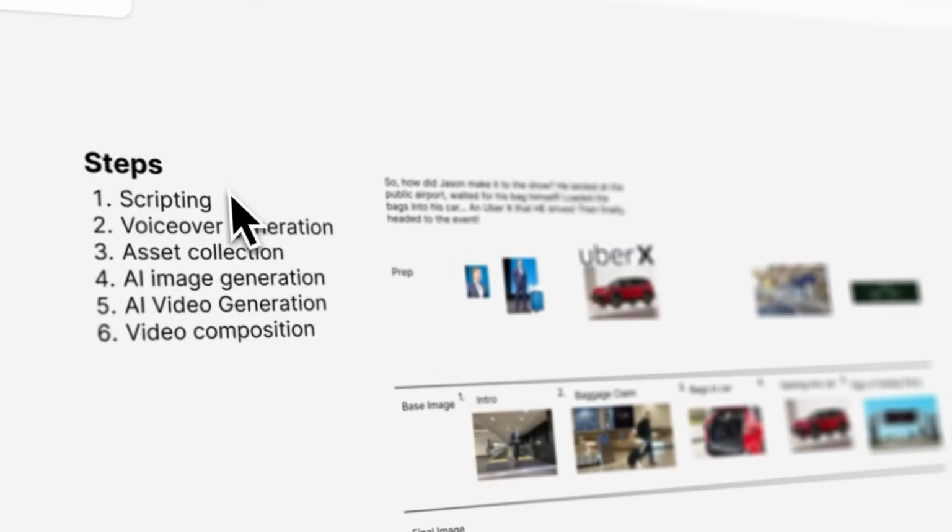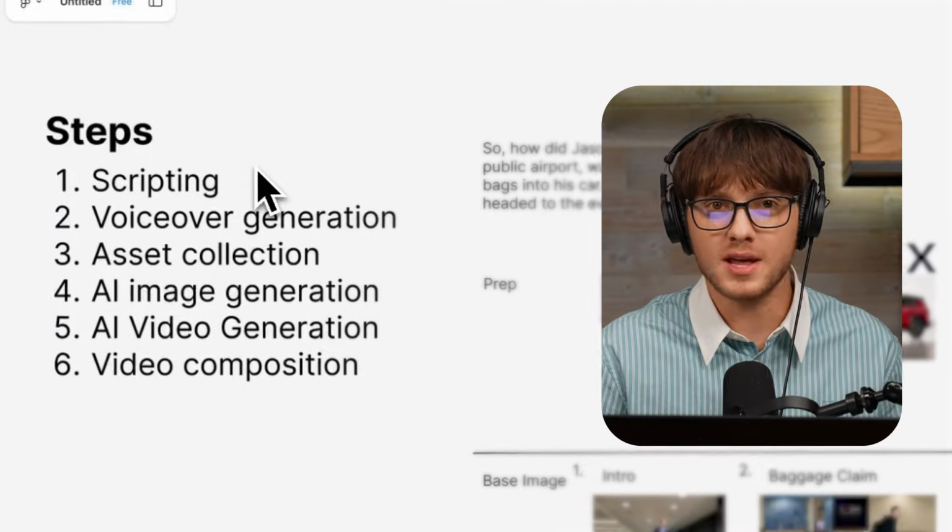In keeping with the holiday party theme, we're going to recreate the scene of Jason arriving at the airport, getting to his car, and driving away. I created this Figma page to help me follow the steps, also organize the assets and the different content. The first step is scripting.